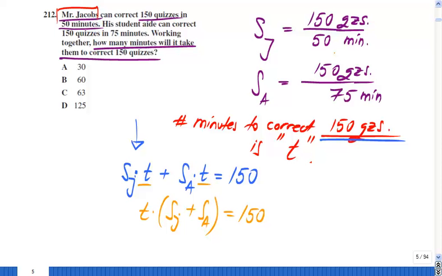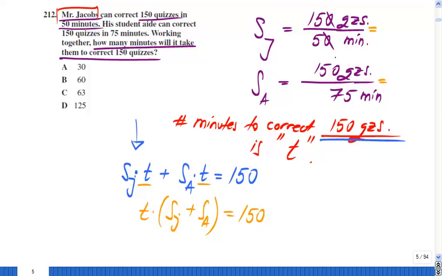But I know the speed of Mr. Jacobs, I know the speed of his aide, and I can just plug them in, right? You can do that right now, or you can first go back here and try to simplify these speed fractions and write them in a simpler form.